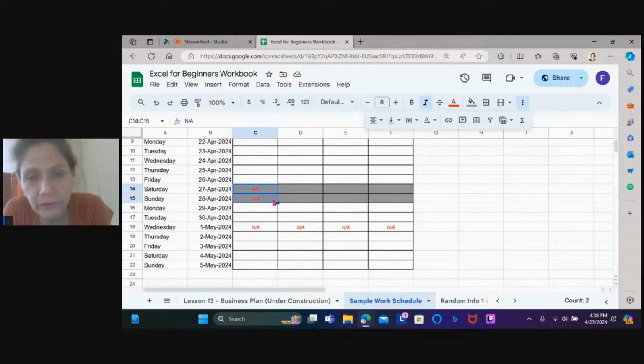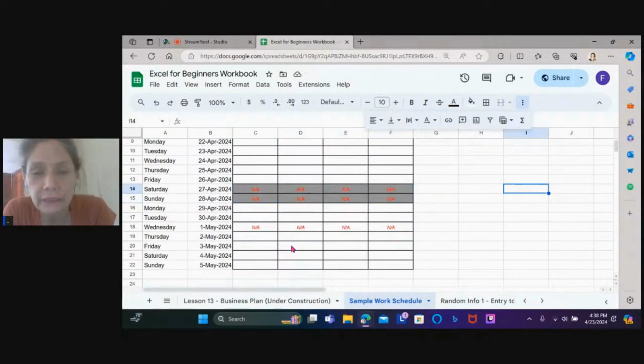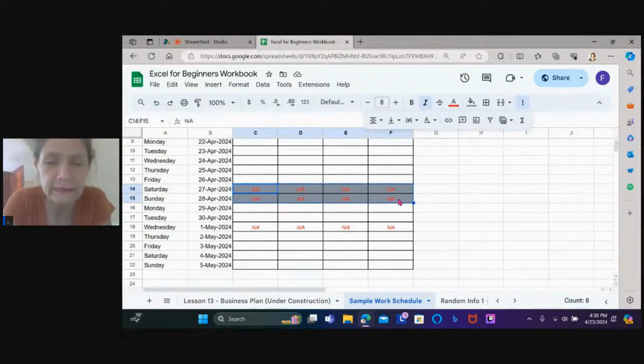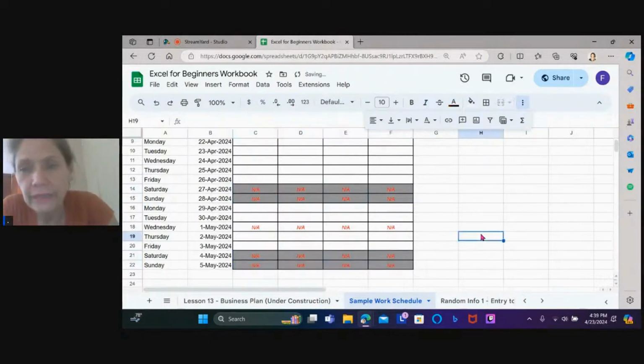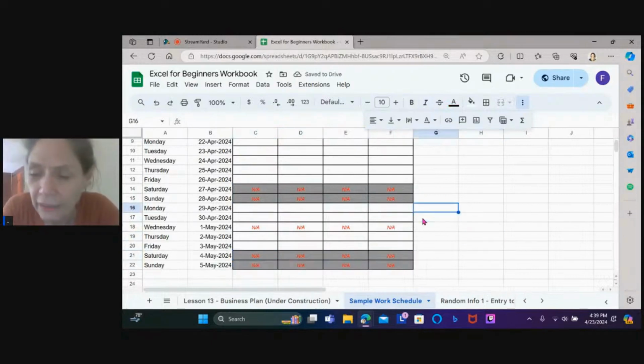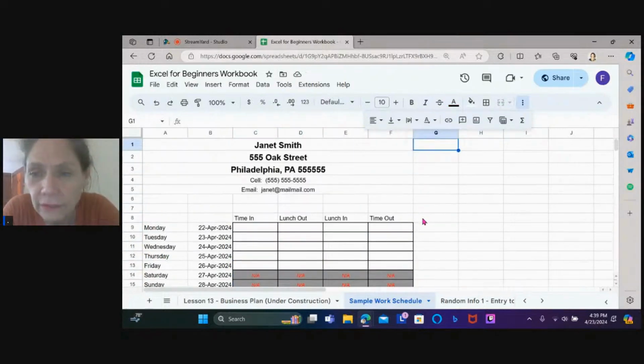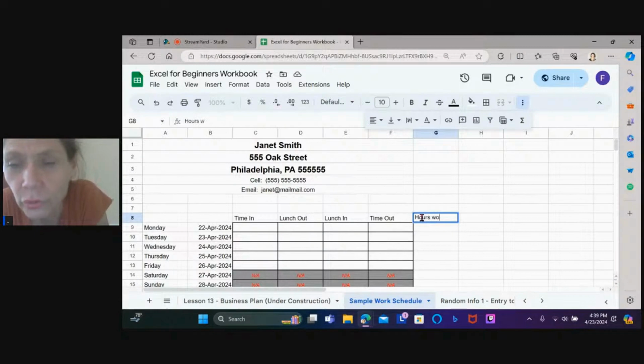So same here. We can just drag those over. To do that, you hold down on that blue dot. In Excel, it's a square. Okay, and then we can copy and paste this to the next weekend. Saturday here. Oh, hours. I forgot the hours. I've got to re-change the merge as well. And then here, hours worked.